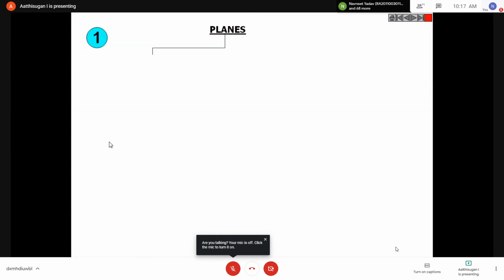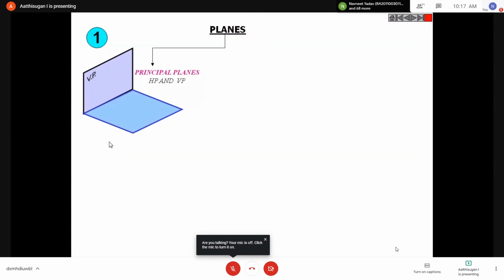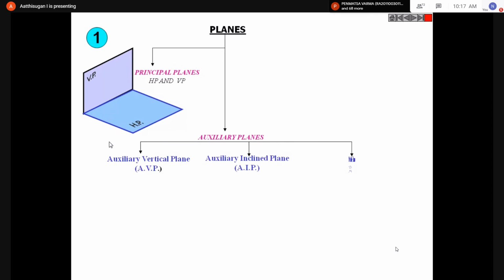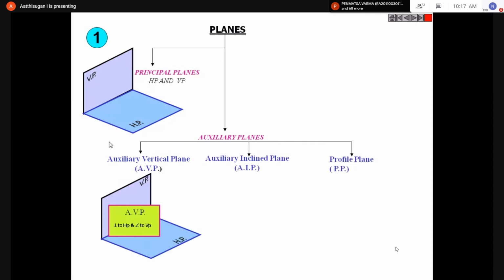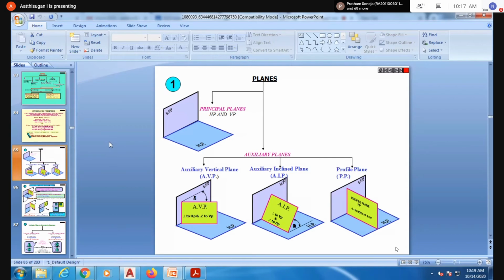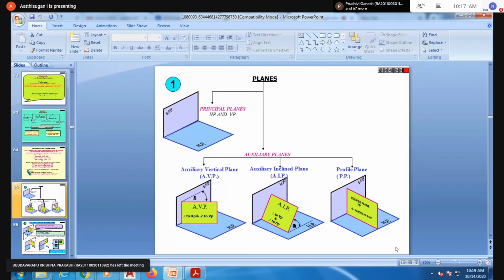So how to draw the planes. These are two planes, HP and VP. Take HP as a floor and VP as a wall. Then this is the auxiliary plane, which is inclined to HP and perpendicular to VP. This is a view of the plane, but this plane is not for this class; it will be in the fourth week. So I'll move to the point.